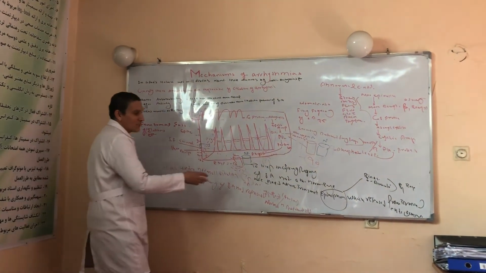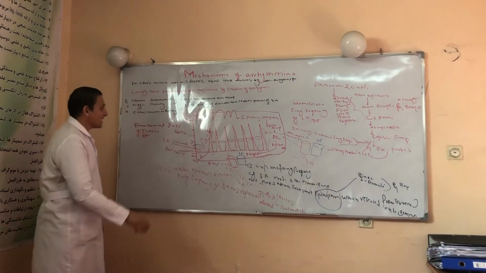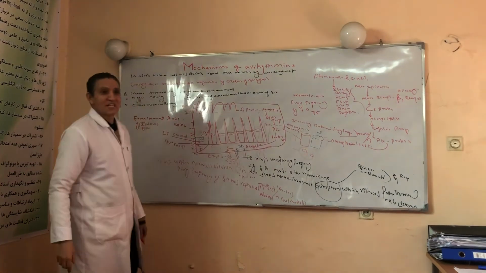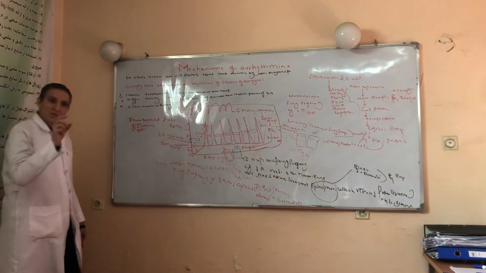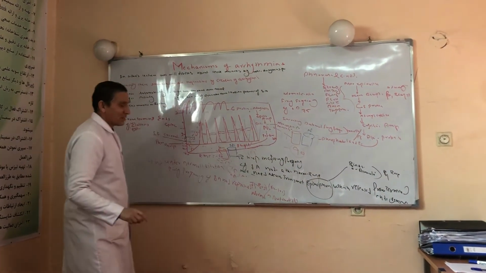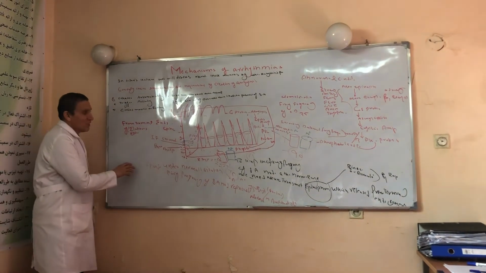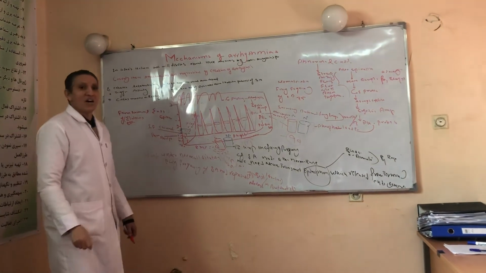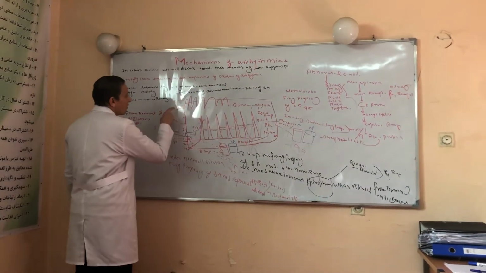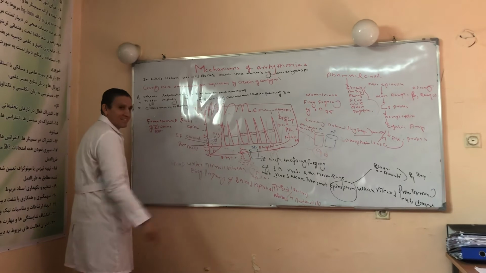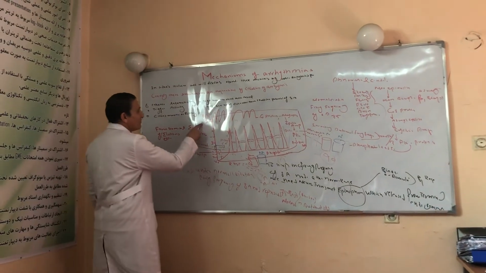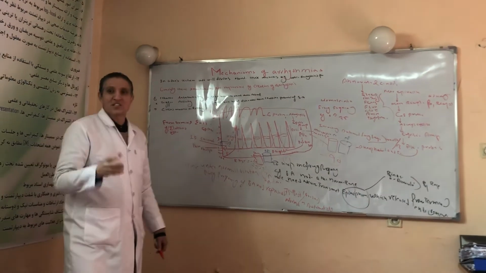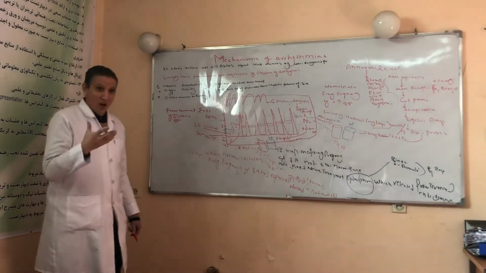Under the normal situation and normal condition, from the terminal ends of the sympathetic nervous system a neurotransmitter is released. What is the name of this transmitter? Norepinephrine. What does the norepinephrine do? This norepinephrine immediately binds with which receptor? The beta-1 adrenergic receptor. When this beta-1 receptor is stimulated by norepinephrine,